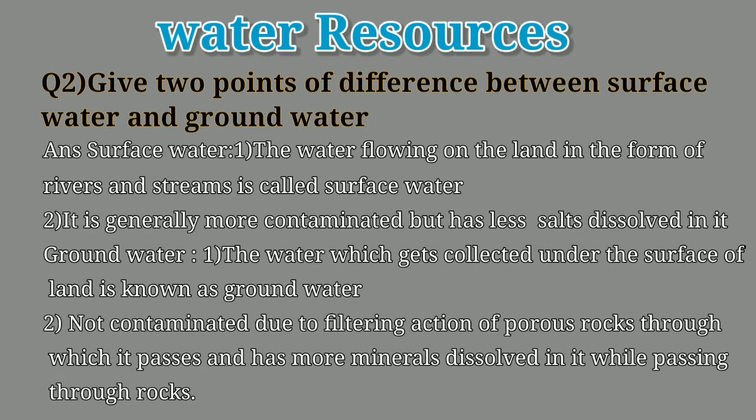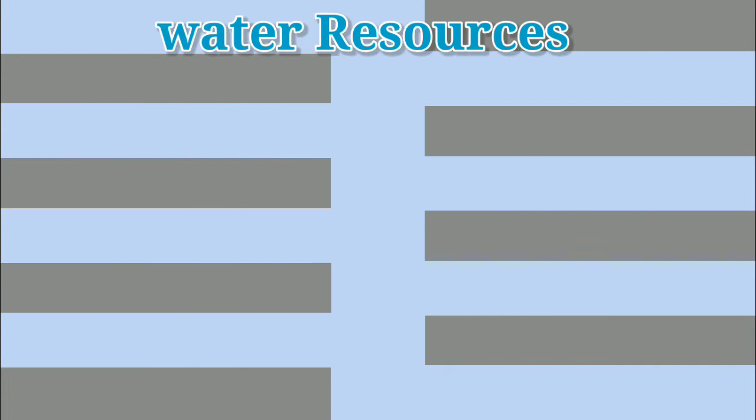Groundwater, the water which gets collected under the surface of land, is known as groundwater. It is not contaminated due to filtering action of porous rocks through which it passes and has more minerals dissolved in it while passing through the rocks.